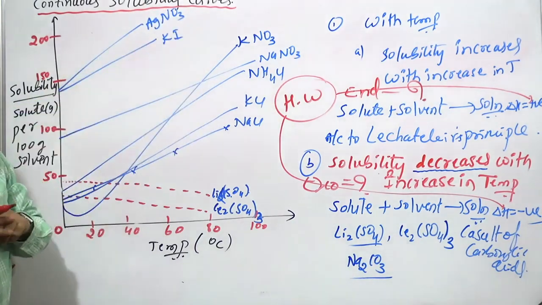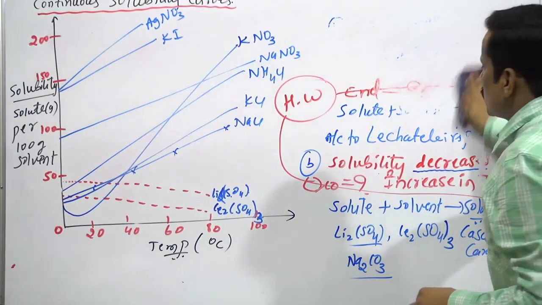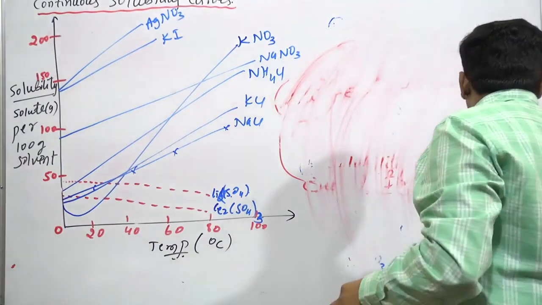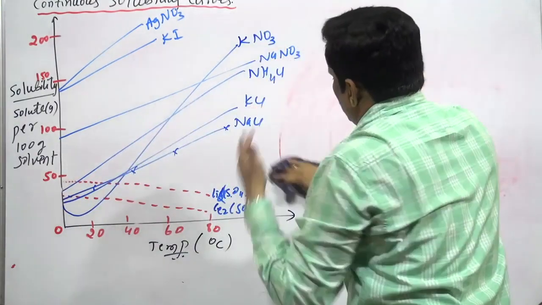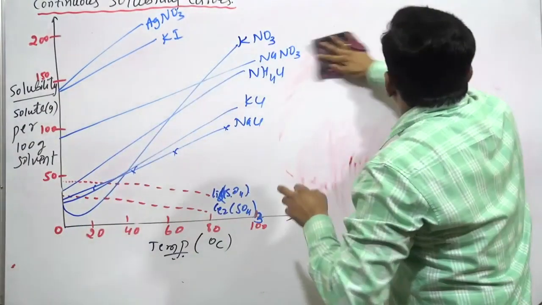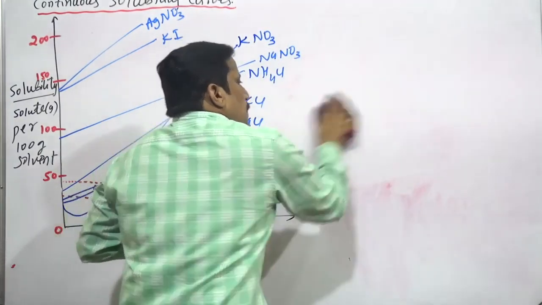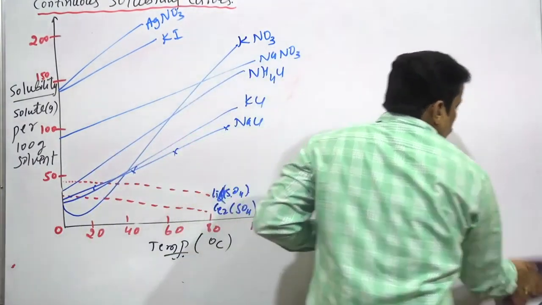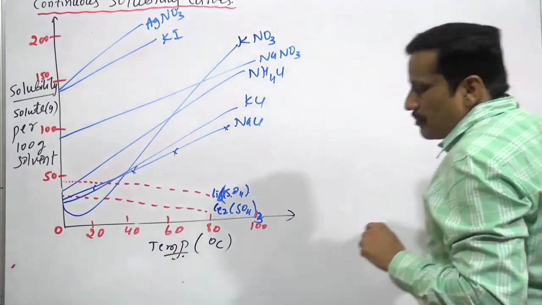We have some other curves called discontinuous solubility curves, for some solid substances.